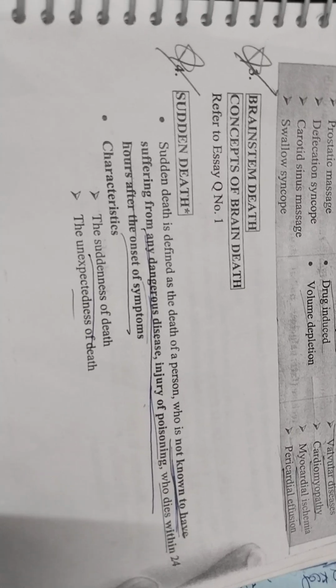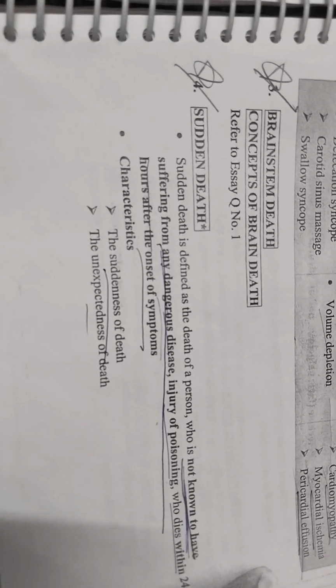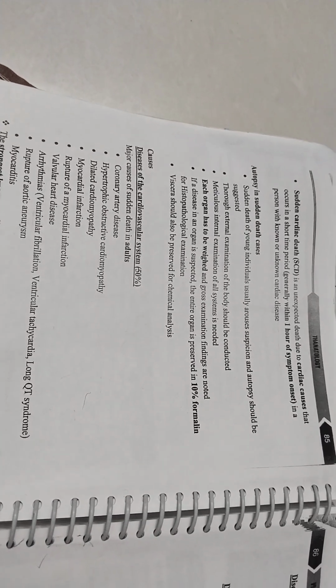After the onset of the symptoms, what are the characteristics? Suddenness of the death, unexpectedness of the death. Sudden cardiac death is unexpected death due to cardiac causes which occurs in a short time period, generally within 1 hour of the symptom onset, in a person with known or unknown cardiac disease.